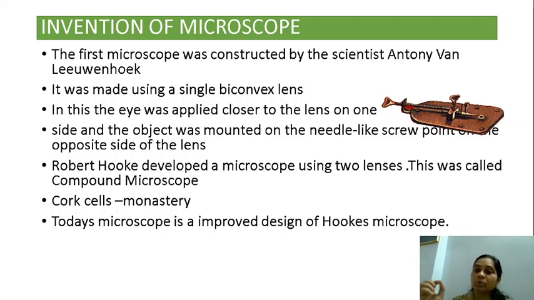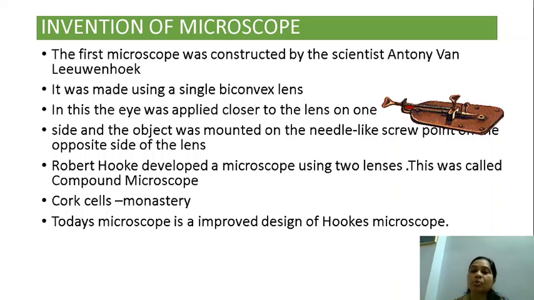Now he removed a part of that bottle cork, and then he observed that under a microscope. And what did he see when he saw under the microscope? What he saw was numerous cells like that, compartments, and it was looking like the cells of a monastery. What is a monastery? Where the monks used to stay. So it looked like the cells of the monastery, and therefore it was given the name cell. Otherwise, till then it was not called a cell. So it was Robert Hooke who gave this name as cell to those small things.